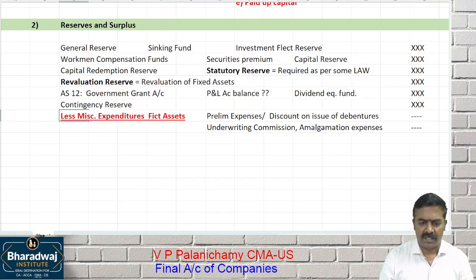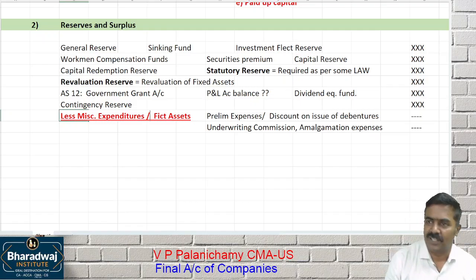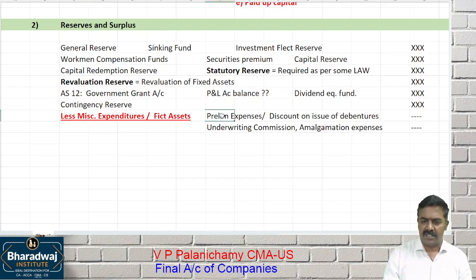Miscellaneous expenditures, otherwise called as which one? Fictitious asset. Now namesake those expenses are there. Future that has no value. It must be adjusted against what? Reserves and surplus. You will get net reserves and surplus for balance sheet.